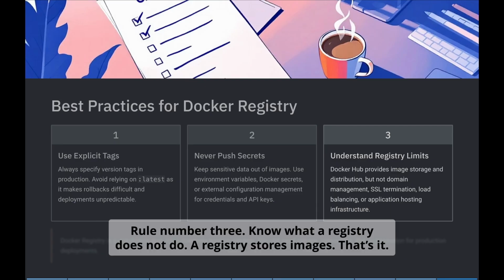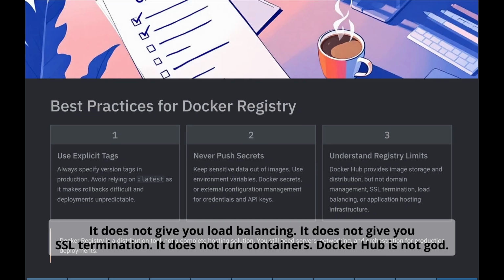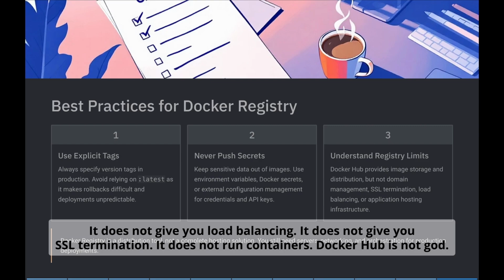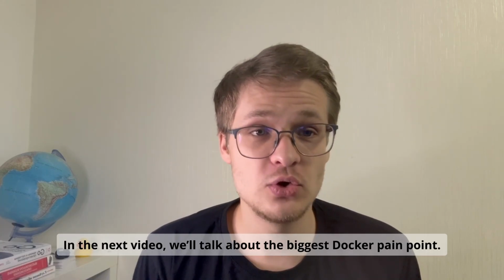Rule number 3. Know what a registry doesn't do. A registry stores images. That's it. It doesn't give you load balancing. It doesn't give you SSL termination. It doesn't run containers. Docker Hub is not a god. It's just a storage.